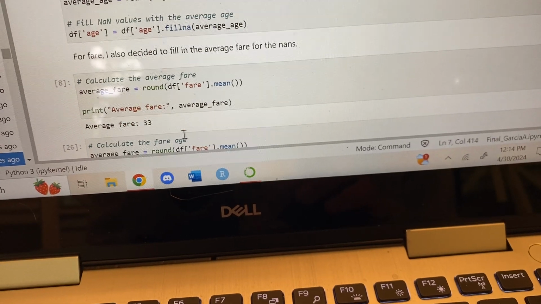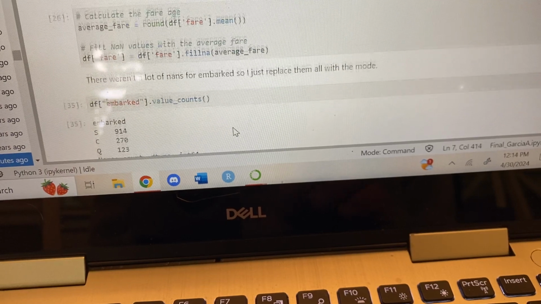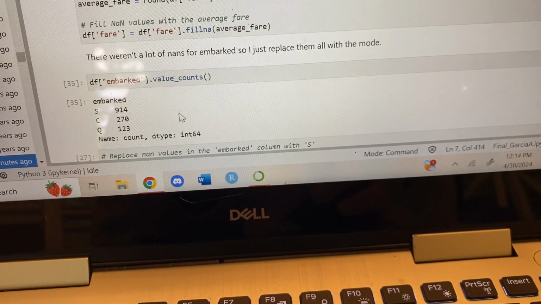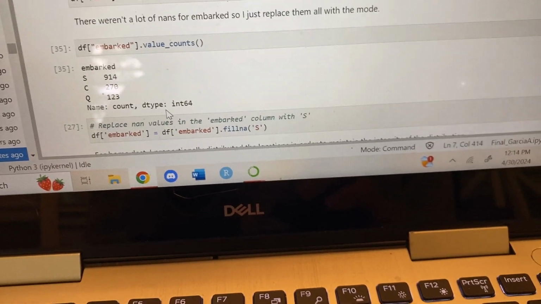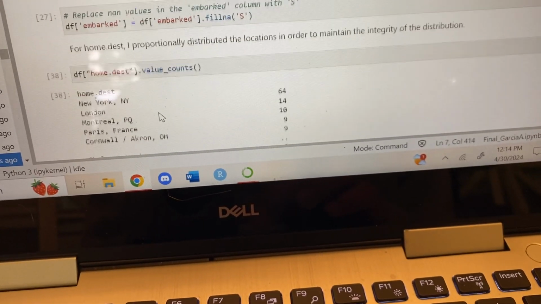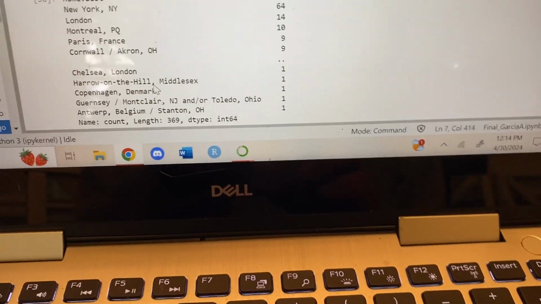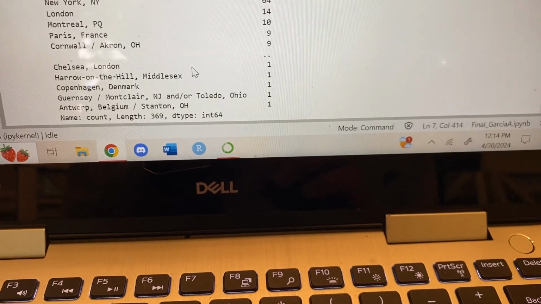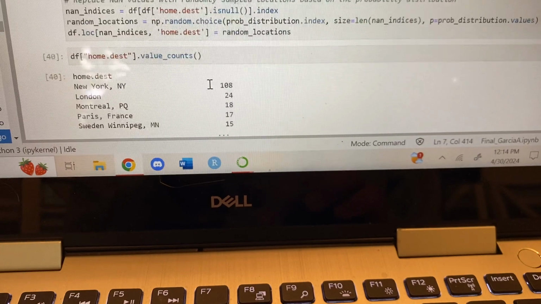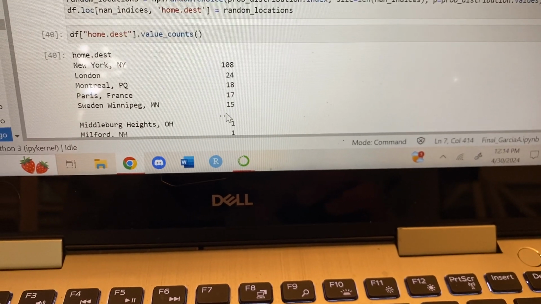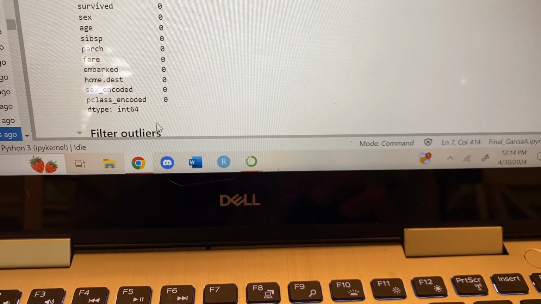This one was SCQ, and then I just took the mode since S appears way more than any of the other ones. Then home destination, I tried to distribute it evenly and to maintain the integrity of the original distribution. So that was the one that I did for that. And then checking nulls, there are now no more nulls.